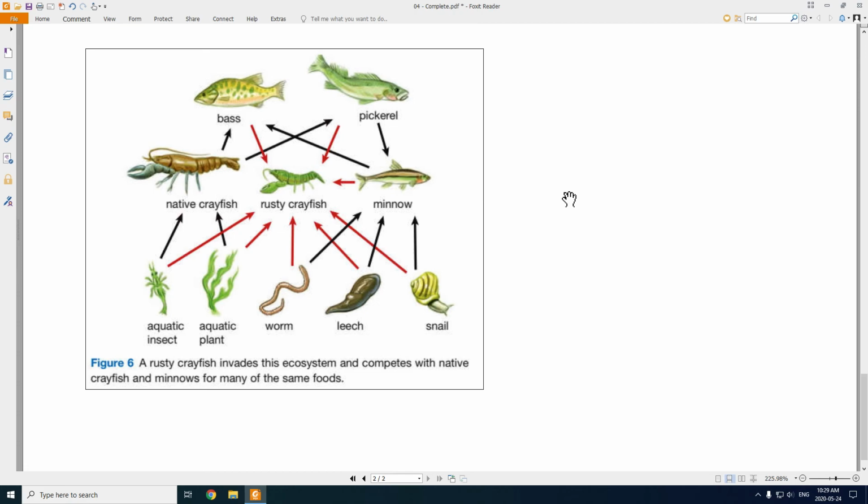And what happened is when that crayfish was introduced into this lake, it actually eats all of these things. It eats all of these plants, and it also eats small fish as well. So it started to do really well in North American lakes, and its population exploded, and you just started finding a huge amount of rusty crayfish in some of these lakes.